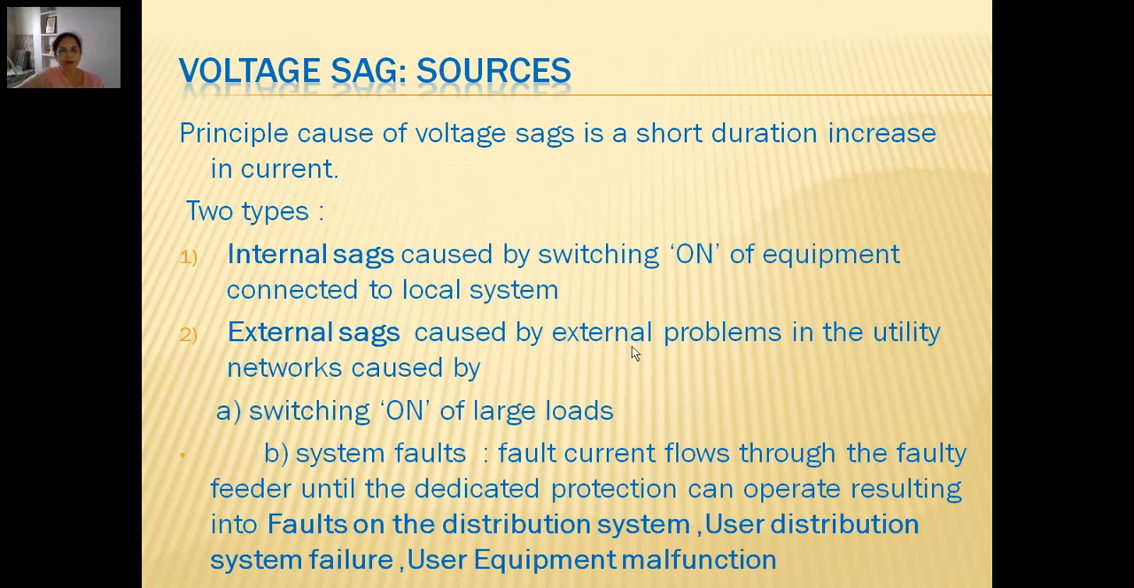External sags are caused by external problems in the utility networks, which could be caused by either switching on of large loads in the system or system faults. In the case of system faults, the fault current flows through the faulty feeder until the dedicated protection can operate. Faults could be on the distribution system, or a user distribution system failure, and could cause user equipment malfunction.